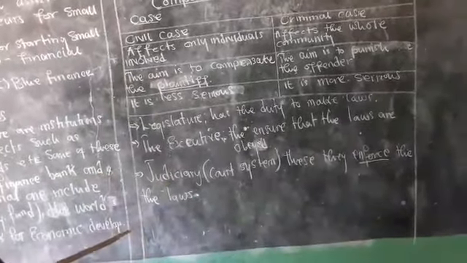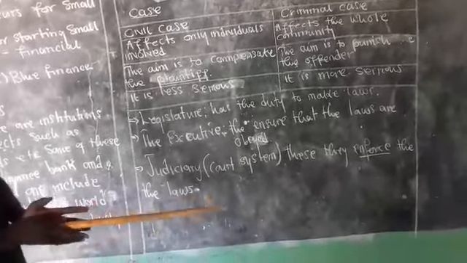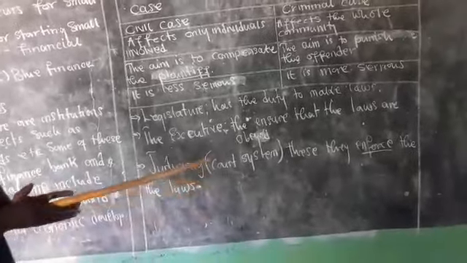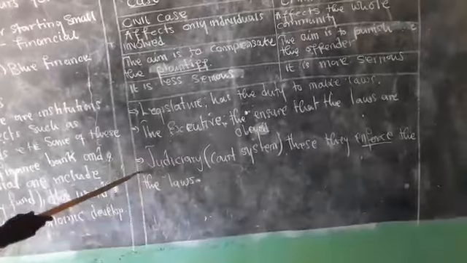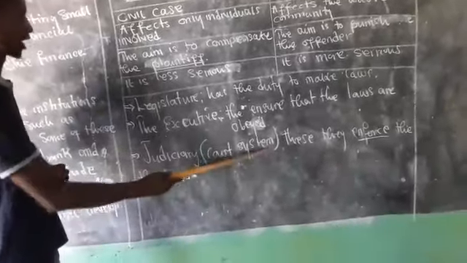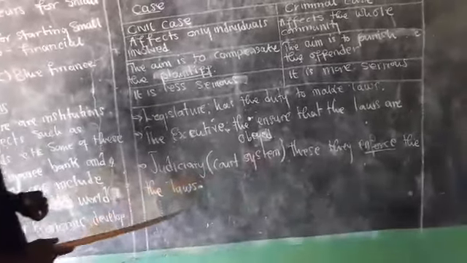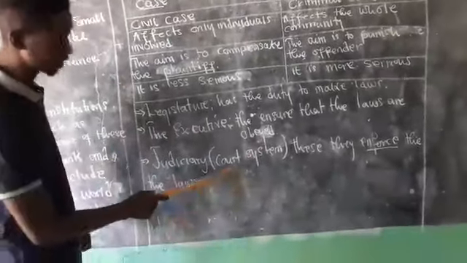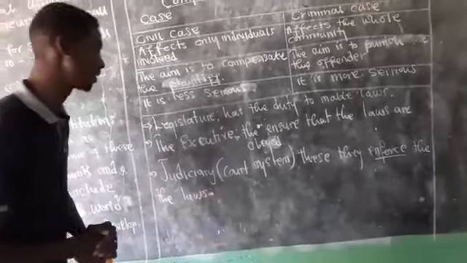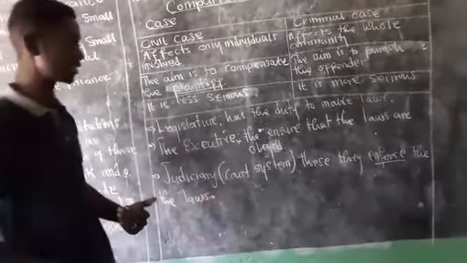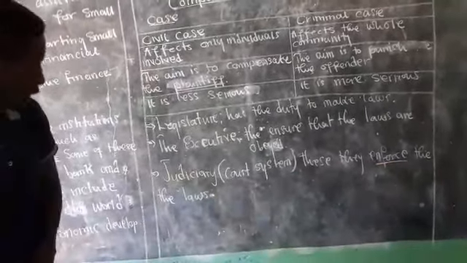The executive ensures that the laws are obeyed. As simple as that. The executive has the role to ensure that the laws are obeyed. And then the judiciary, which is also known as the court system. In the judiciary, that's where you find the courts. So what is the role of the judiciary? The judiciary enforces the law. Please take note of who enforces.